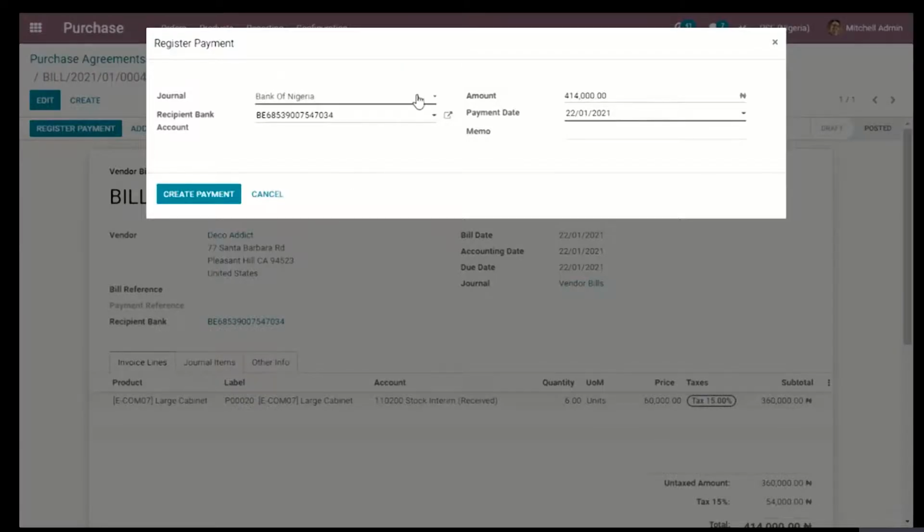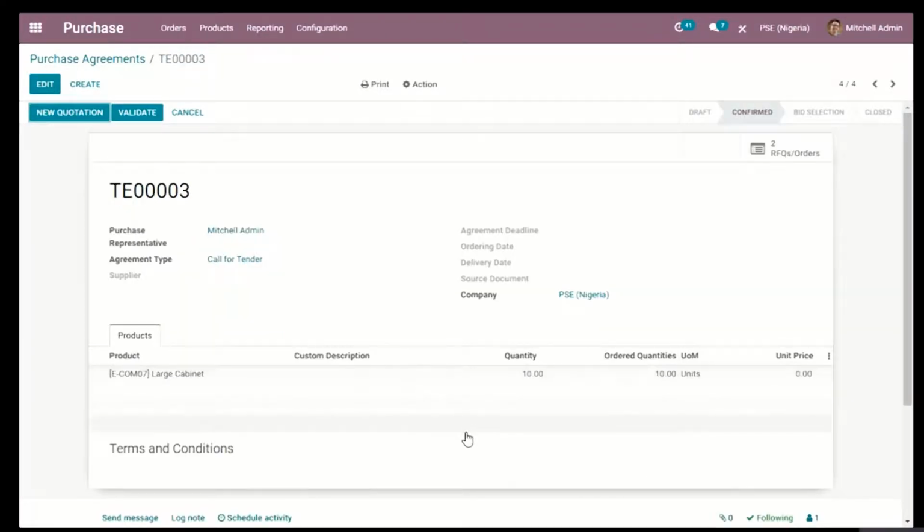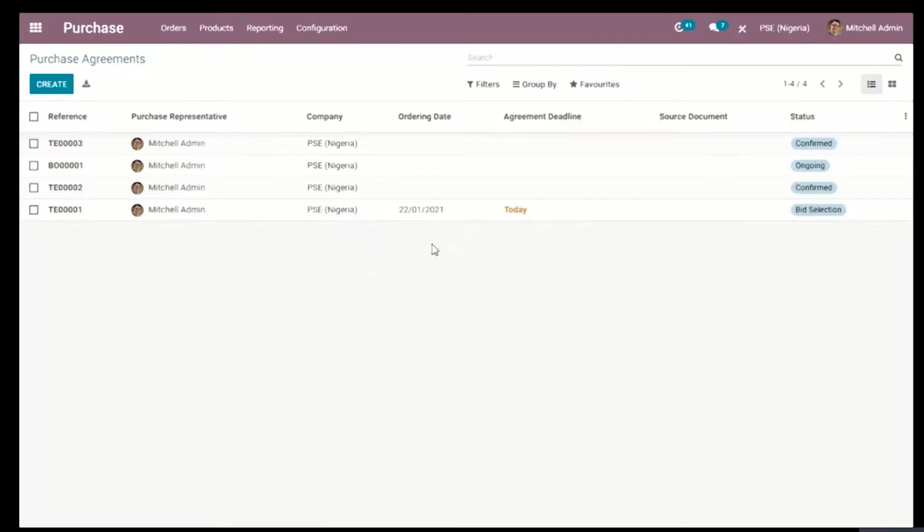Maybe I want to pay by a bank or by cash, and obviously when we must have configured the Deco Addict, it also has the recipient bank account that automatically has popped up here. So we can just create a payment and it's going to show that it is in payment. Now, if I were to go back to our tender, it's going to show me that I have ordered 10 units, and if I were to go back to this is the tender we just created.